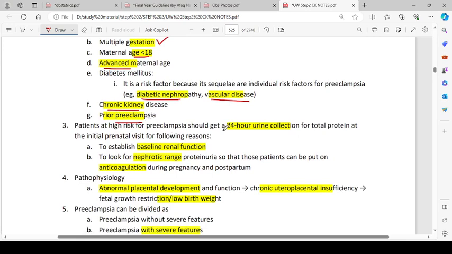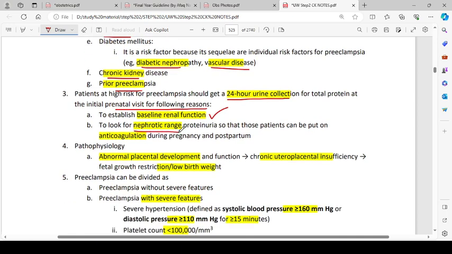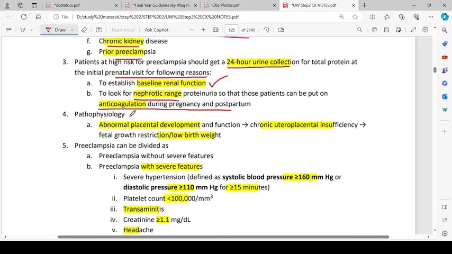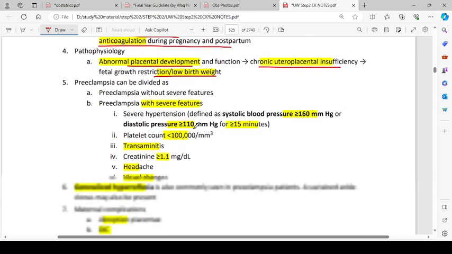Patients at high risk of preeclampsia should get a 24-hour urine collection for total protein at the initial prenatal visit for the following reasons: to establish the baseline renal function, and to look for nephrotic range proteinuria so that the patients can be put on anticoagulation during the pregnancy and postpartum. Pathophysiology: abnormal placental development and function, chronic uteroplacental insufficiency, fetal growth restriction, and low birth weight.